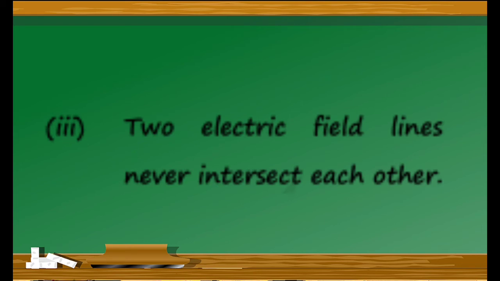The third one: two electric field lines never intersect each other. This is the third property of electric field lines.